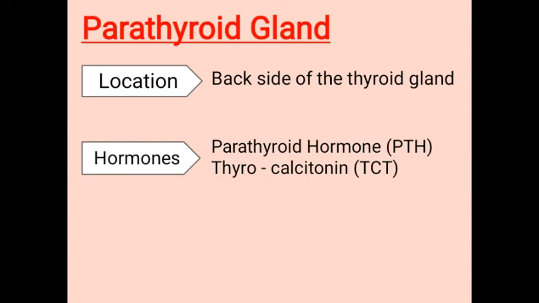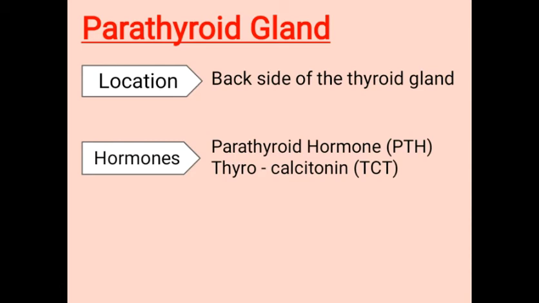PTH, parathyroid hormone or parathormone, erodes calcium from the bone. We know our bone contains calcium. So this PTH takes out the calcium from our bone and releases it to the blood. As a result, the amount of calcium in our blood increases, so it is also known as hypercalcemic hormone.